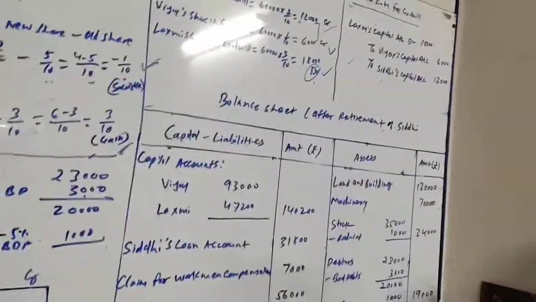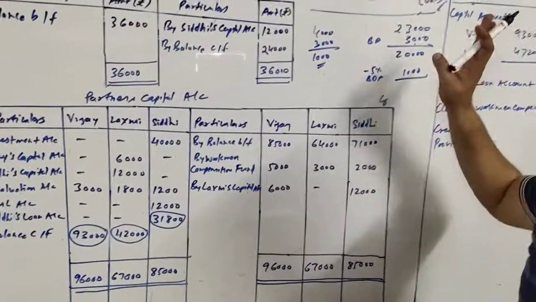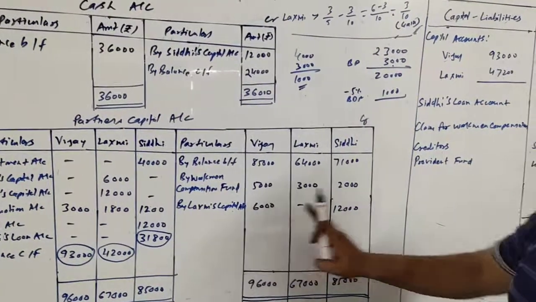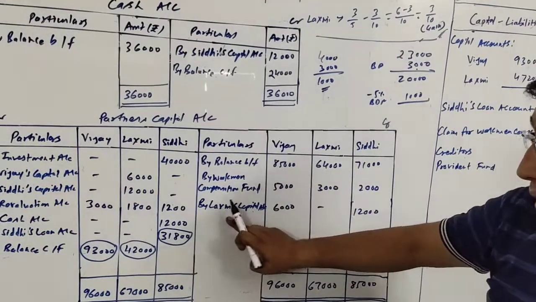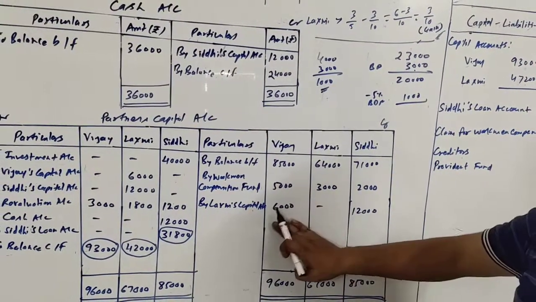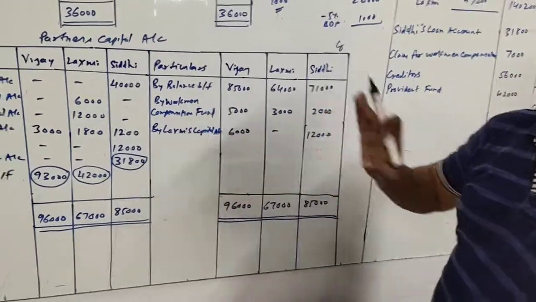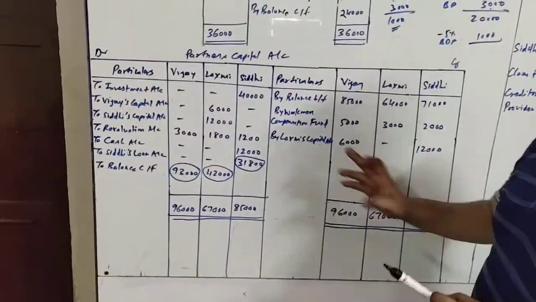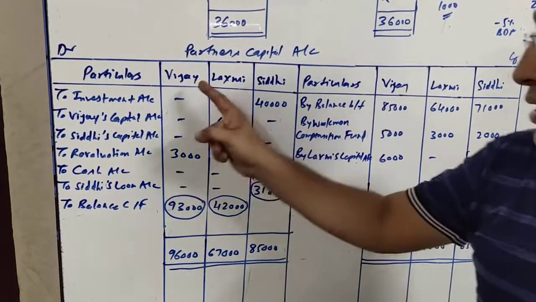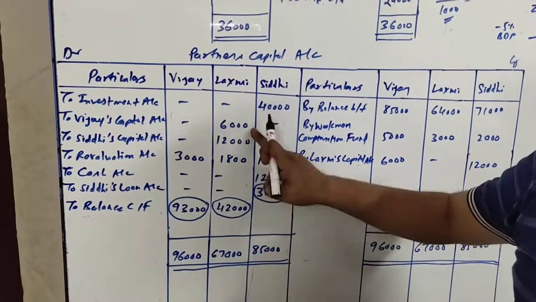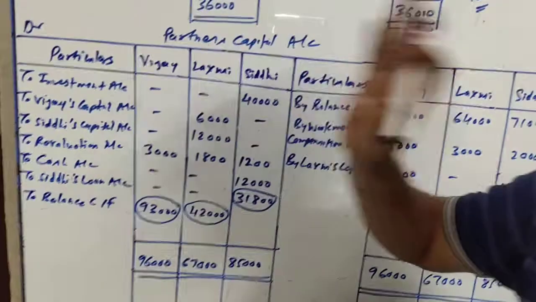We will be doing the posting of this. Here we have to credit in two accounts, Vijay and Siddhi. So Vijay 6,000 and Siddhi 12,000, and in particulars we will write by Lakshmi's capital account, and these two amounts should be debited to Lakshmi's capital. So here in Lakshmi's column 6,000 and 12,000 respectively, Vijay's capital and Siddhi's capital.